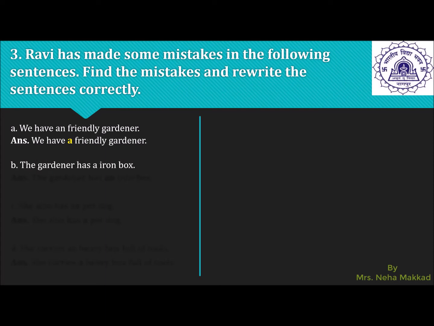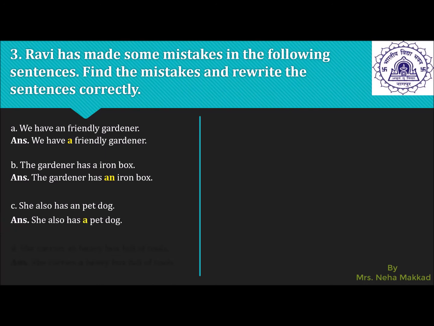The gardener has a iron box. So iron has a vowel sound, so it will have the article an before it. She also has an pet dog. So pet, P is not a vowel, so it will not have the article an before it. It will have the article a, a pet dog, because it can be any pet dog. She carries an heavy box full of tools. So H is again a consonant sound and not a vowel sound. So the article a will come before it. She carries a heavy box full of tools.